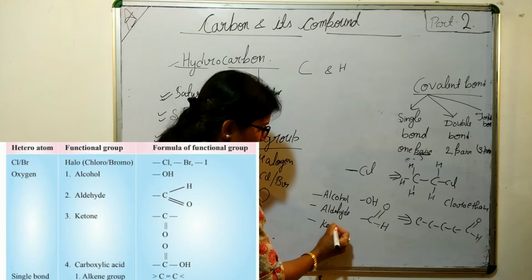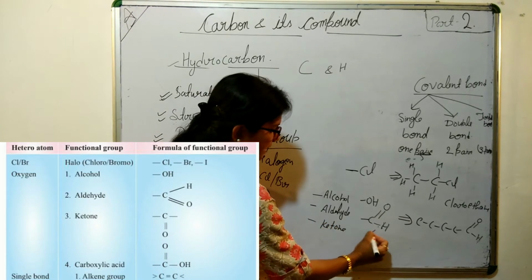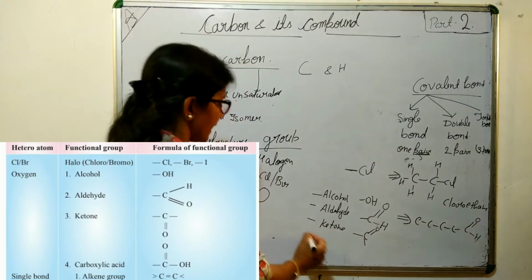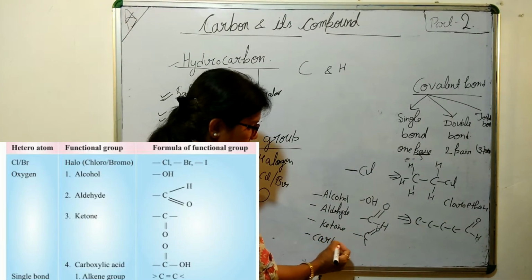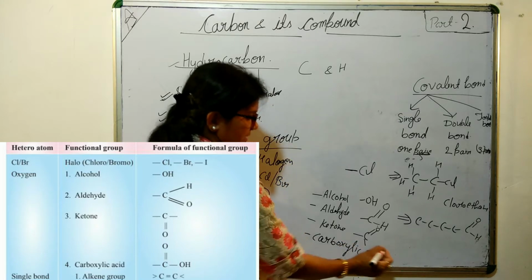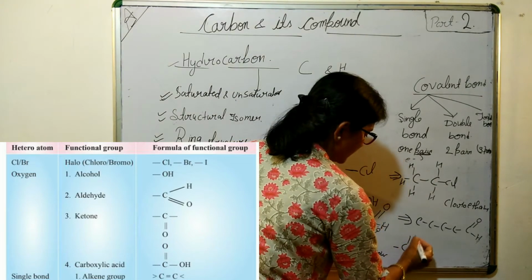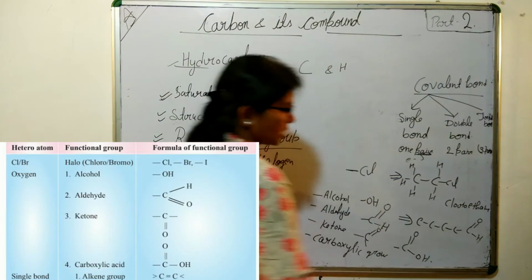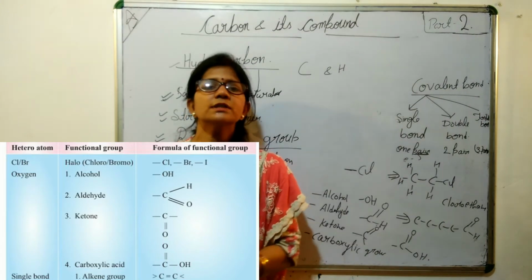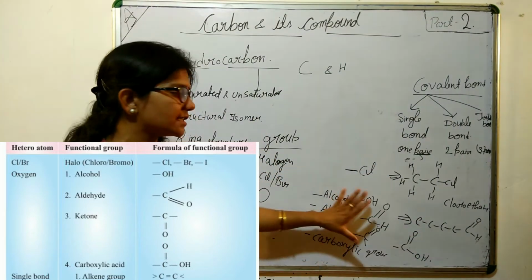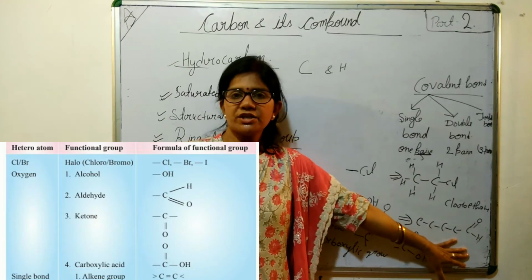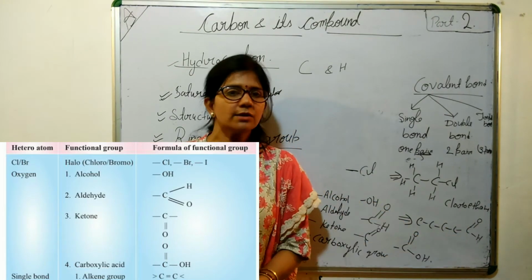If it is ketone, then how is it? It is like this, 2 valencies will be free. And in the same way it can be a carboxylic group. What is this? C double bond O OH. You can see, these are some examples of how the heteroatoms act as the functional group and decide the special chemical properties of that compound.